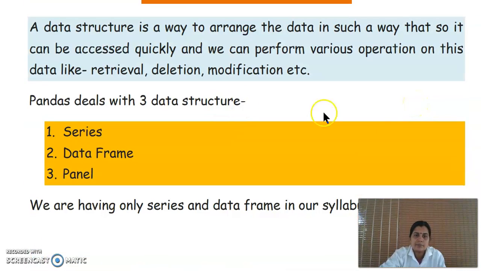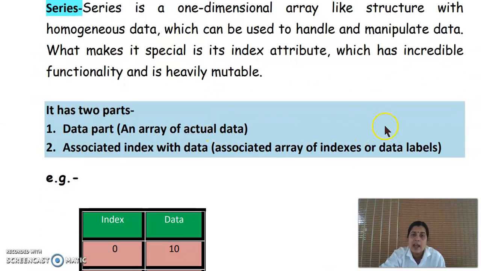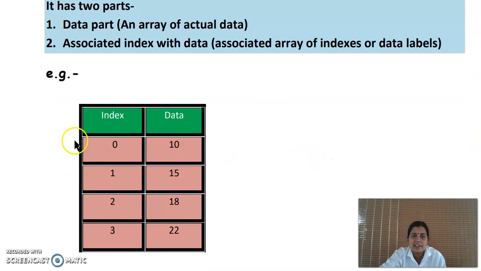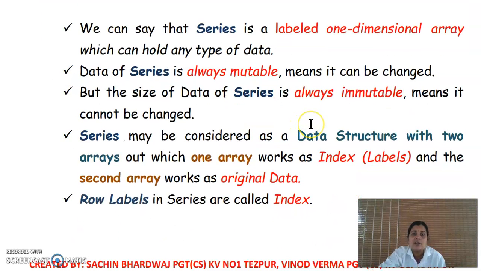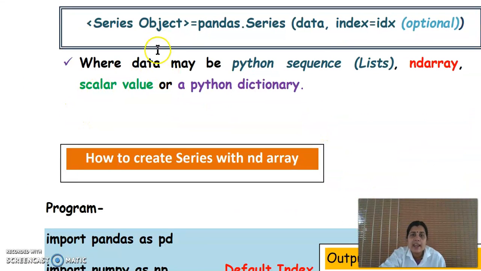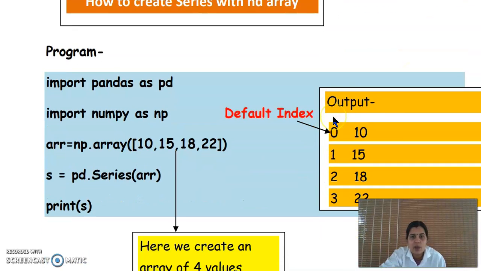For this, you all know our data structures in pandas are series, data frame and panels. And series is just like an array structure. This is an example for series. The data part contains the actual values and the associated index. Normally this index starts from the 0th position. We can give the index explicitly by ourselves. If we are not specifying the index, then the index starts from the 0th position. So series is known as a labeled one-dimensional array. We can create a series in many ways by using array, list, dictionary, scalar value and so on.